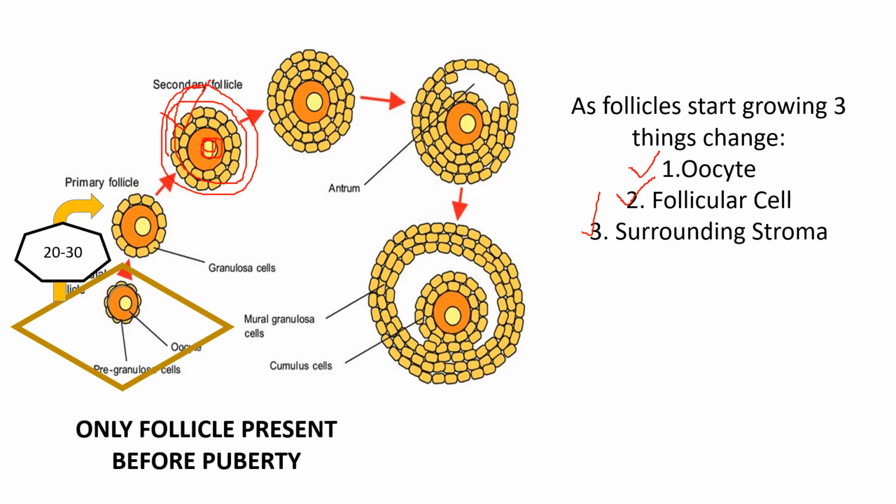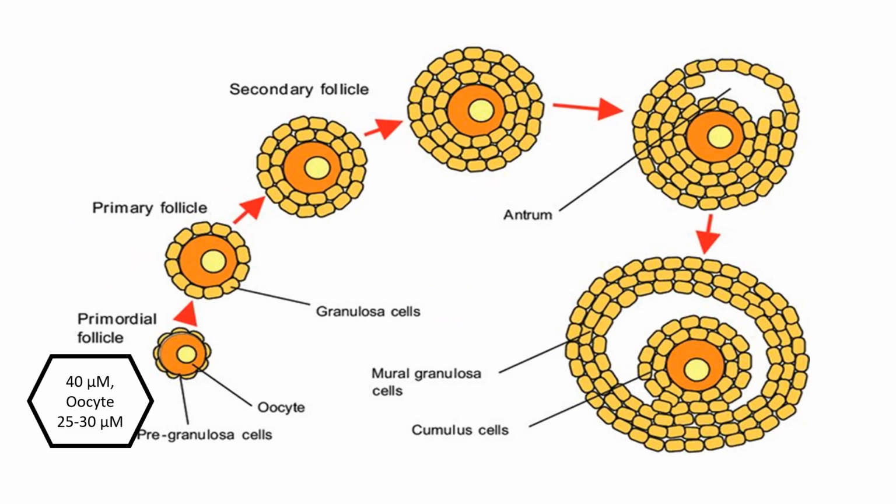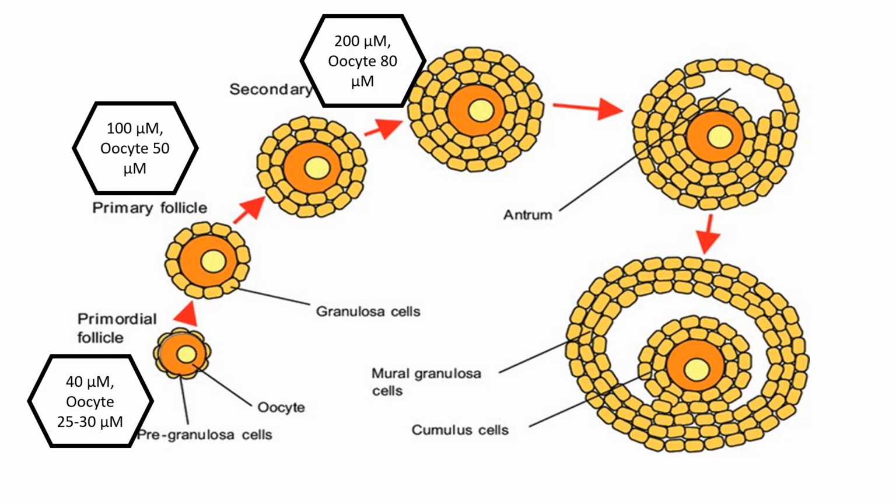Before going to the histology, let us see the changes in size happening in these follicles. The size of the primordial follicle is around 40 micrometer, and the central oocyte is around 25 to 30 micrometer. In the primary follicle, the size is 100 micrometer and the oocyte is 50 micrometer. The secondary follicle is 200 micrometer and the central oocyte is 80 micrometer.